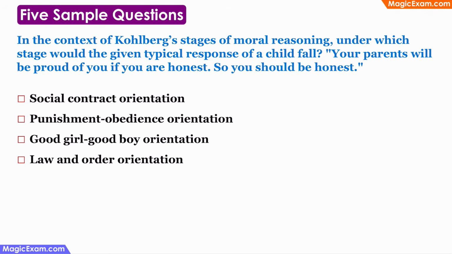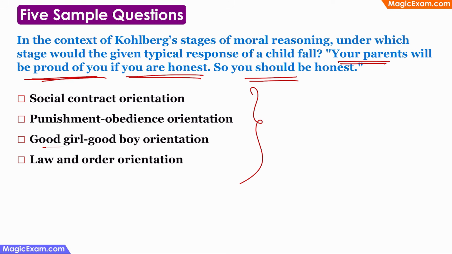In the context of Kohlberg's stages of moral reasoning, under which stage would the typical response of the child fall? That is, your parents will be proud of you if you are honest, so you should be honest. What is happening here is the child should be honest just because the parents will be happy and they will call him or her a good boy. Therefore, if you look at the options, we are talking about the good girl or good boy orientation.